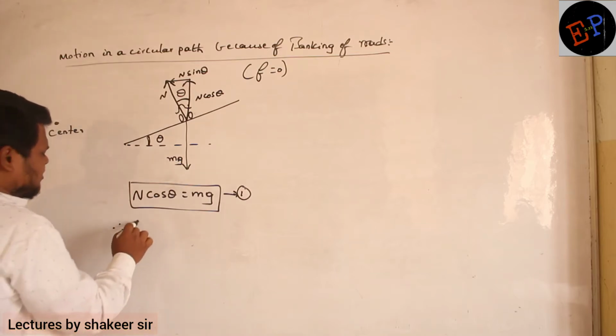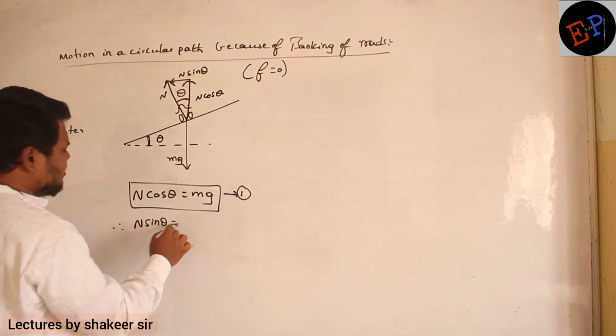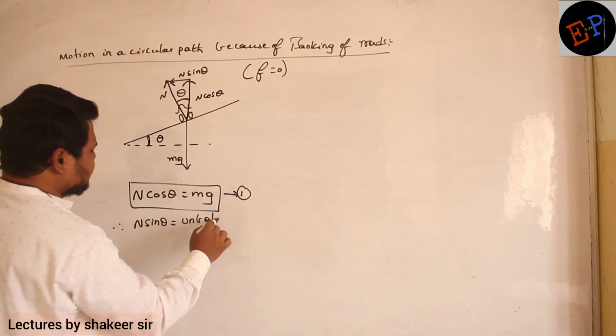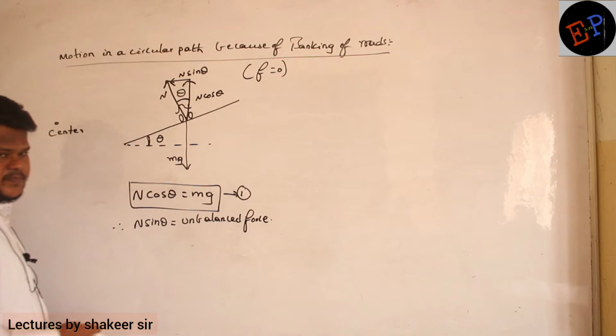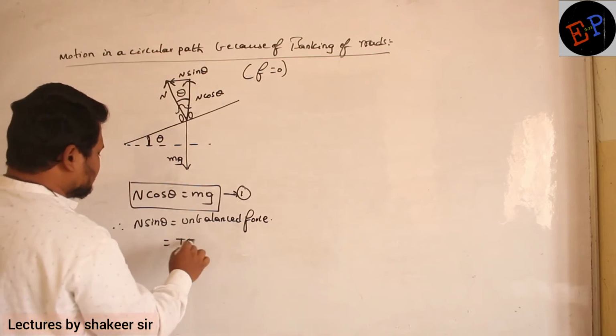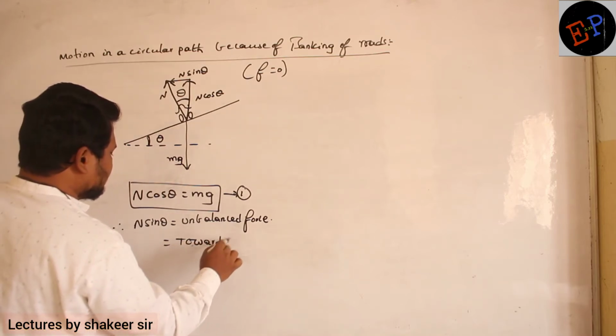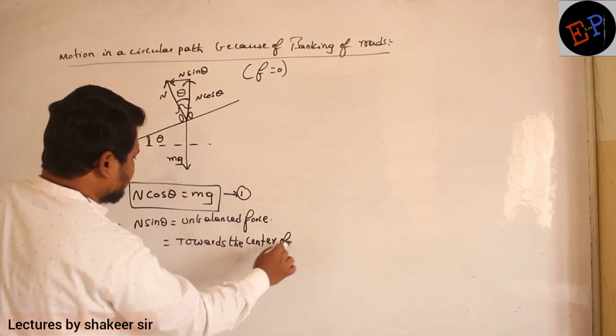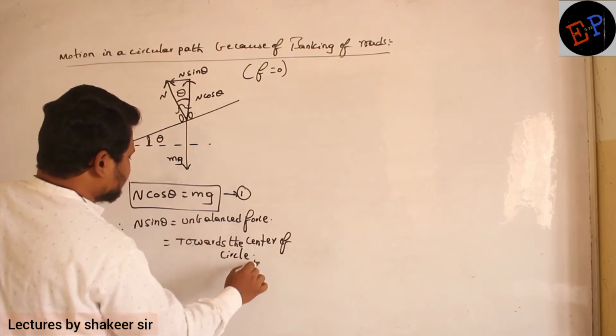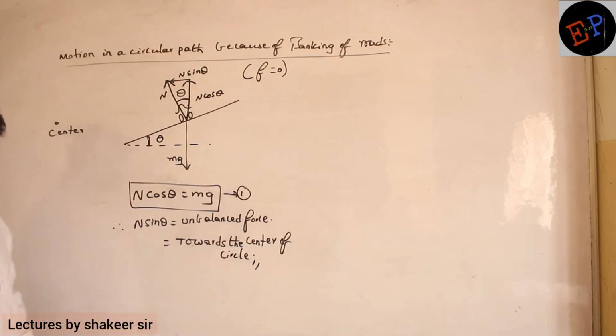So therefore I say N sin theta is the unbalanced force. Nobody is balancing this force. And this unbalanced force is towards the center of the circle. Which force will be towards the center of the circle? Centripetal force.